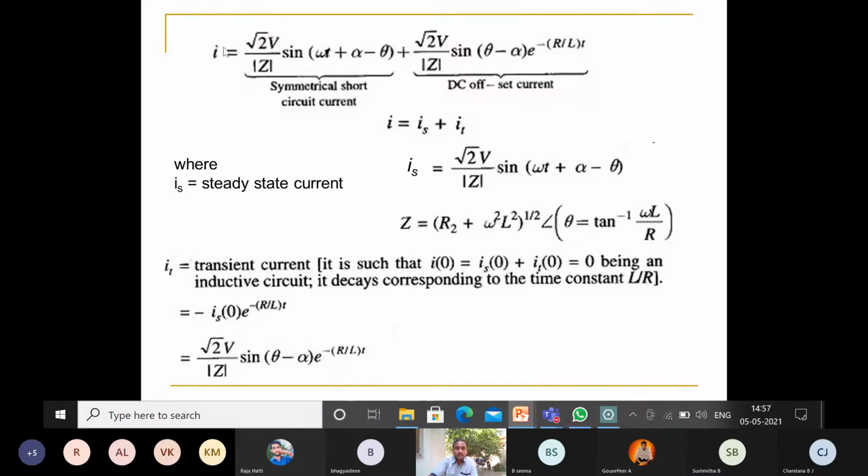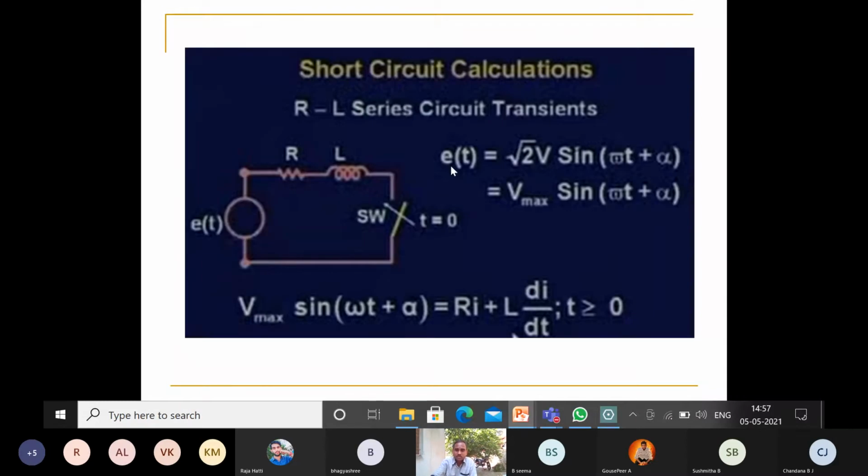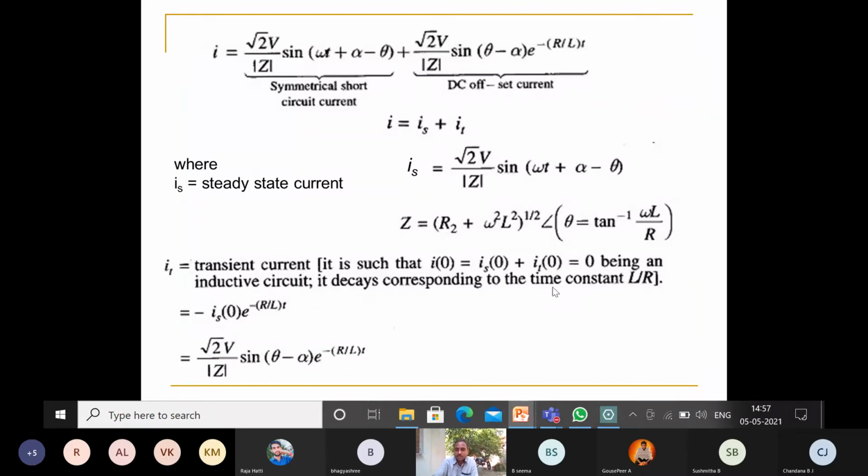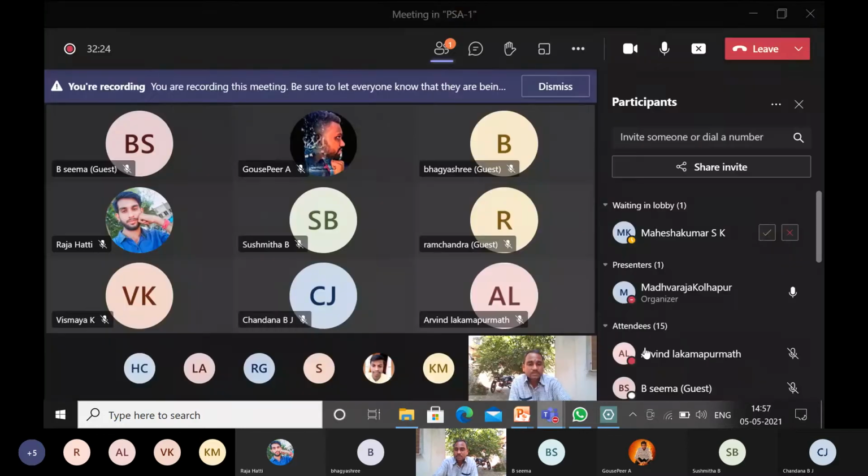So what is current? I is equal to V by Z. Generally I is equal to V by Z. Here only voltage is represented. I want current. Current is equal to V by Z. So what is Z? Z is equal to square root of R square plus omega L square. Okay, so that is given here.